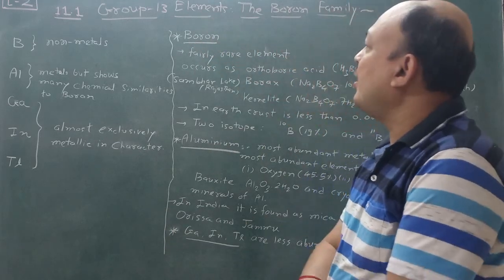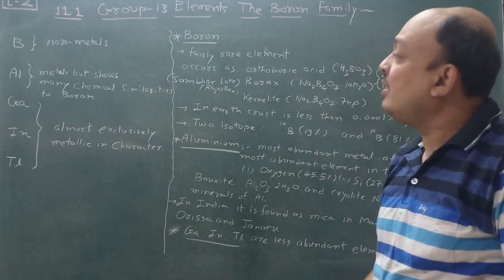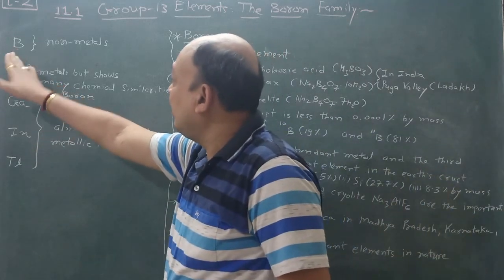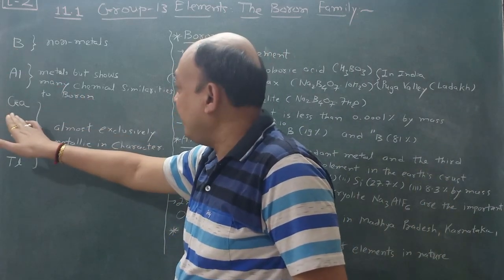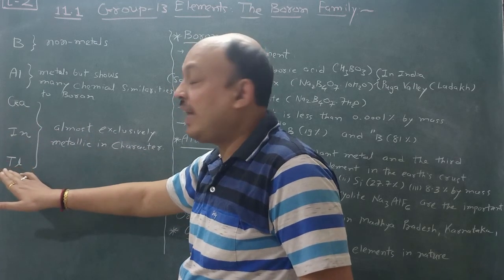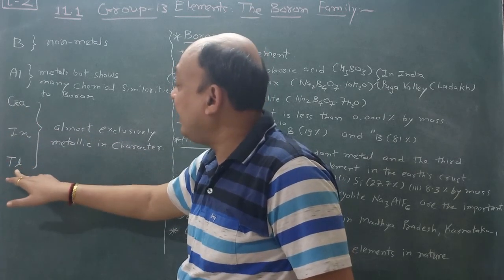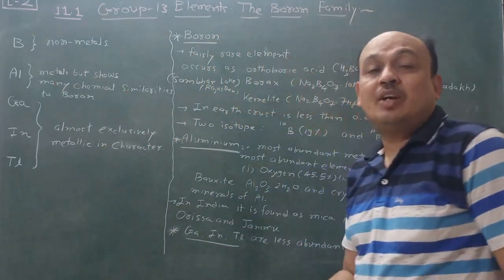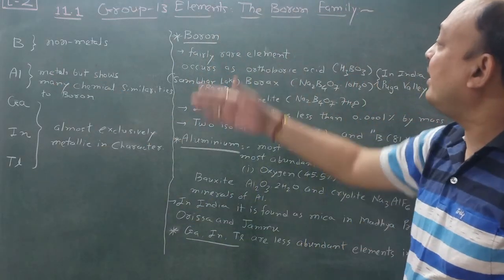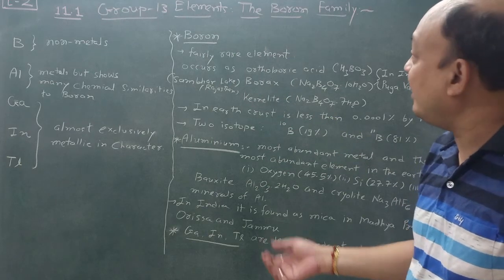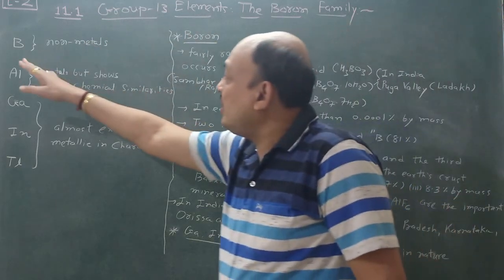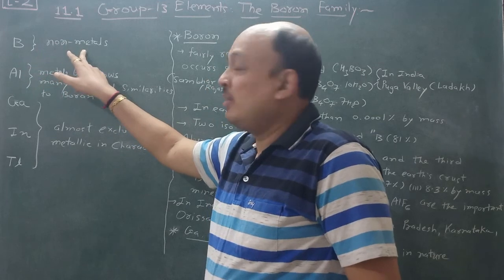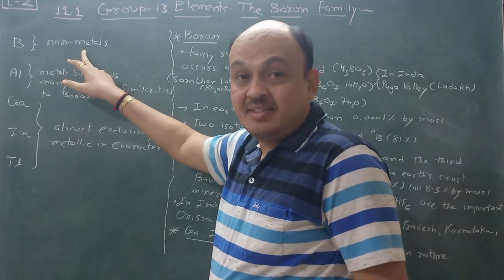So which elements are included in the boron family? First of all, boron, aluminium, gallium, indium and thallium. Remember that thallium is there. Boron shows variation in properties, and here boron acts as a non-metal. Boron acts as a non-metal.